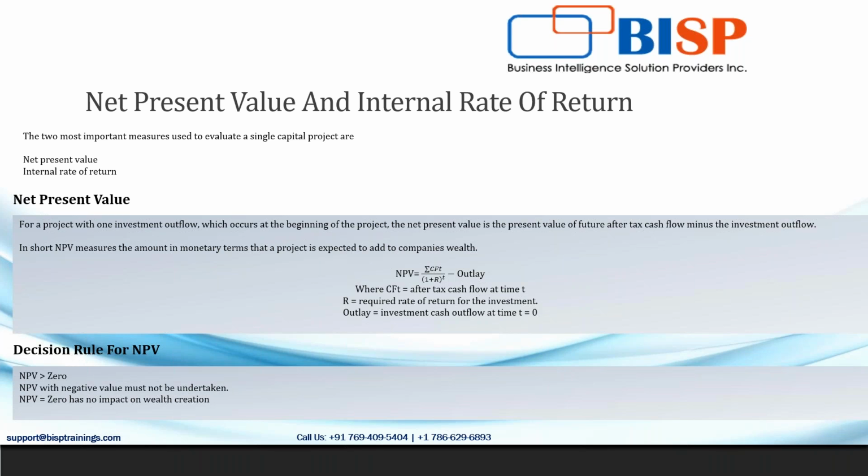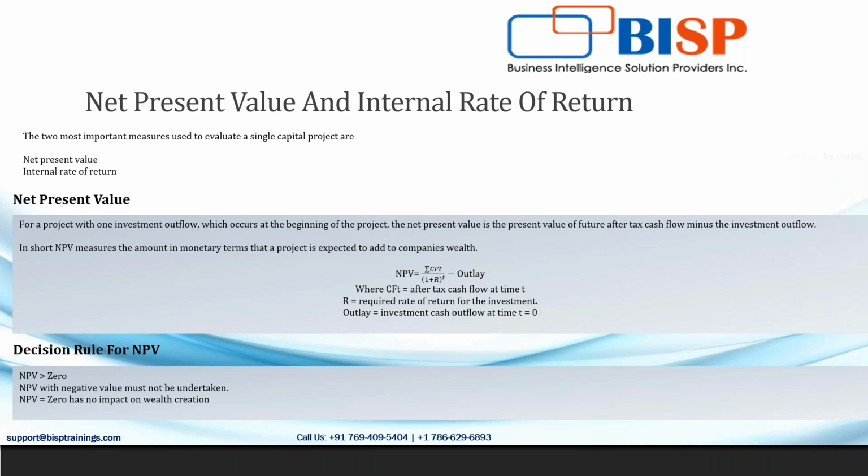Now there are certain decision rules that are to be kept in mind while calculating any net present value. Net present value should always be greater than zero for a particular project to be considered feasible. Net present value with a negative value must not be undertaken. Any project that gives you a negative NPV should not be undertaken, and a net present value of zero has no impact on wealth creation. So any project is considered feasible if it has a net present value greater than zero.